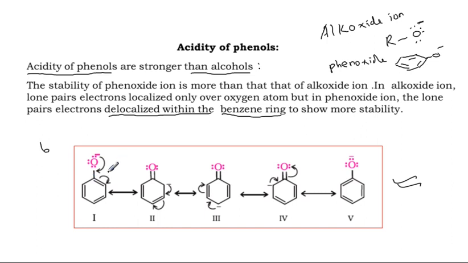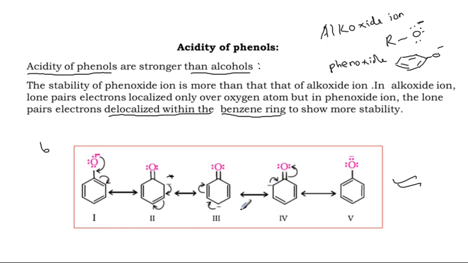For that reason, the electrons shift toward the next position, and the bond between oxygen and the sp2 hybridized carbon becomes partial double bond in nature. Here an extra negative charge develops. The same way on the left side, extra negative charge, and shifting to the para position also gives negative charge. So remember, the para position and the 2 ortho positions carry negative charge.